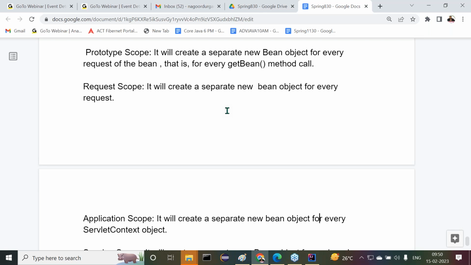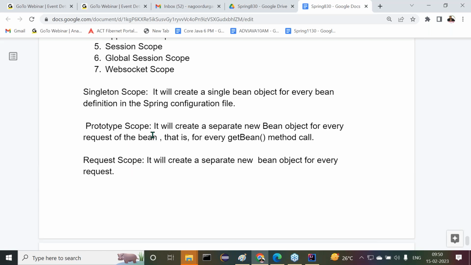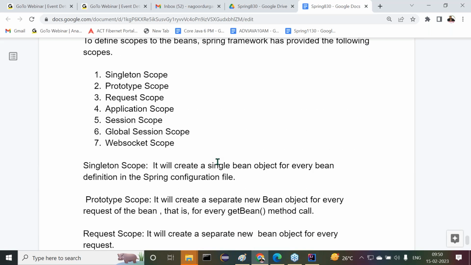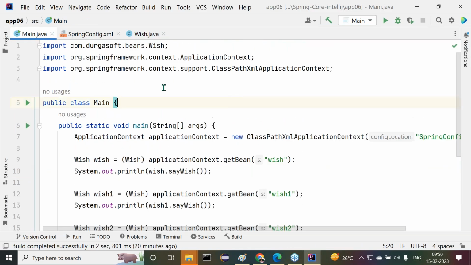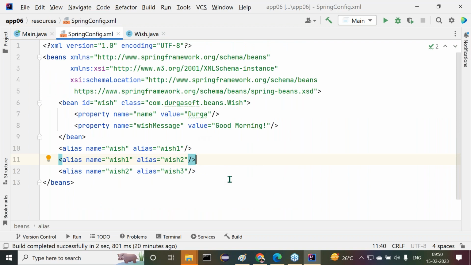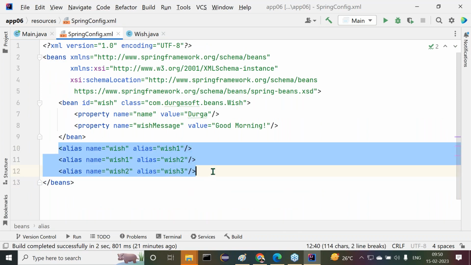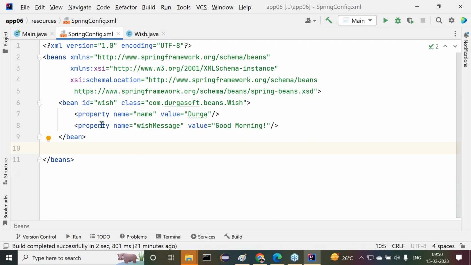But first of all, let us prove these scopes. Let's prove the singleton scope. I want to show one example here. Now try to understand this. Here itself, I'm going to provide it in the same example. Now observe carefully. These many alias names are available, but I don't require these alias names, only this one. Now here, the ID is what I provided.